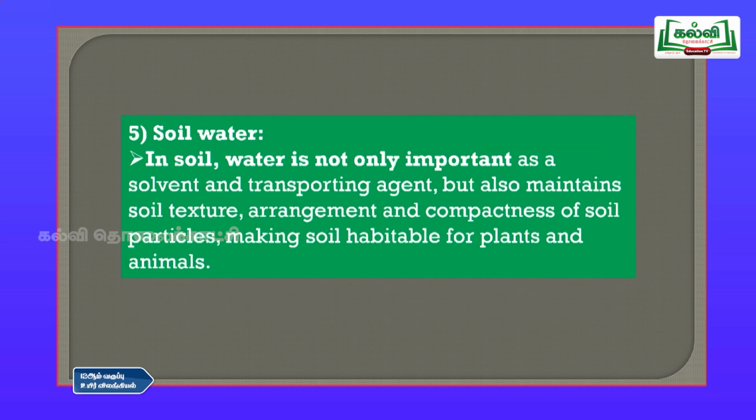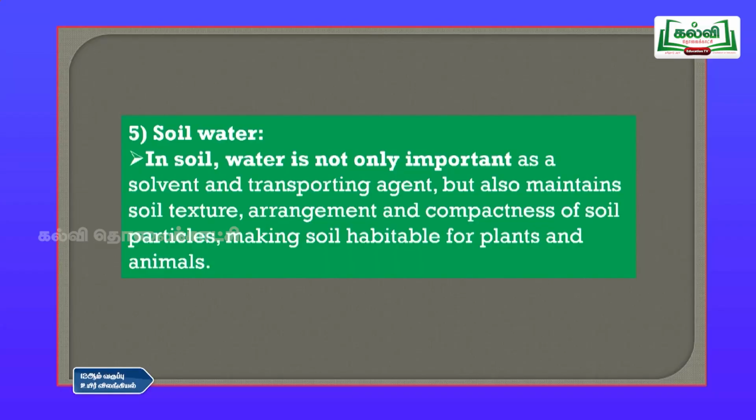Then the fifth one is soil water. In soil, water is not only important as a solvent, it is also used as a transporting agent. It allows the maintenance of the soil's texture, arrangement and compactness of the soil particles, and makes soil habitable for plants and animals. That means it allows organisms to live in the soil.